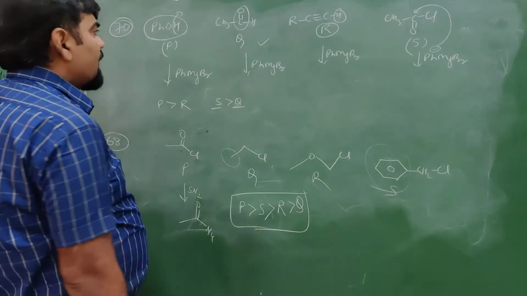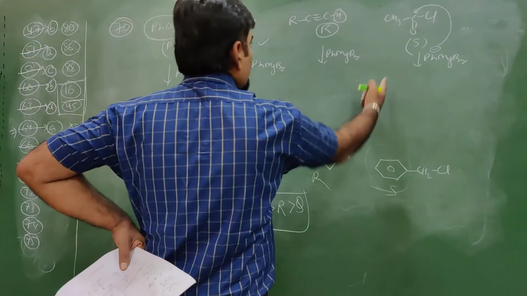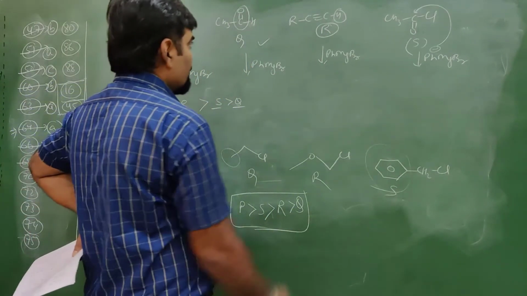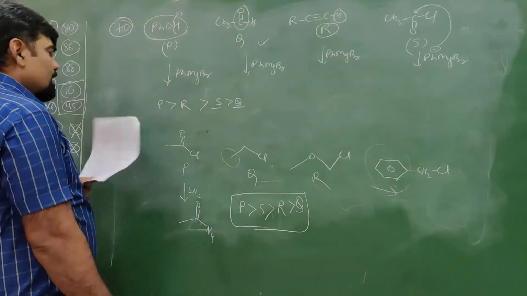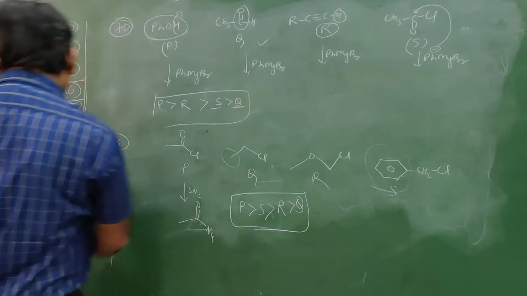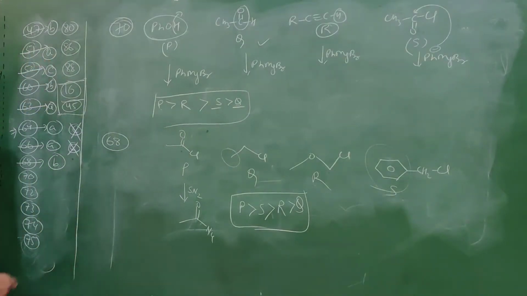Now compare between R and S. So R is more reactive than S because of acidic character. So answer will be PRSQ. What is the order it is given now? Compare PQRS, PRSQ, PRSQ. C is the correct answer.